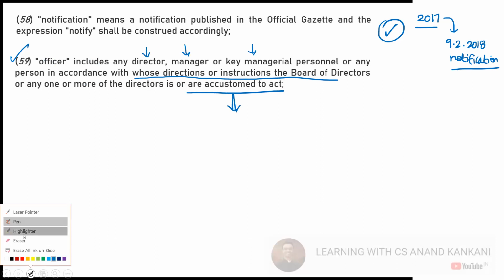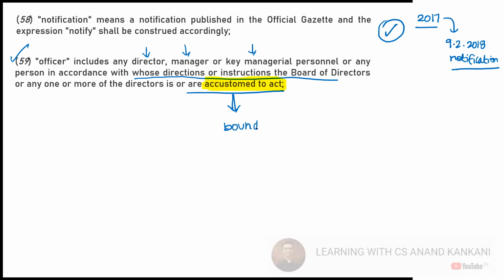They are bound to agree. They usually agree on that. They have been doing this, so it's not a one-time activity.